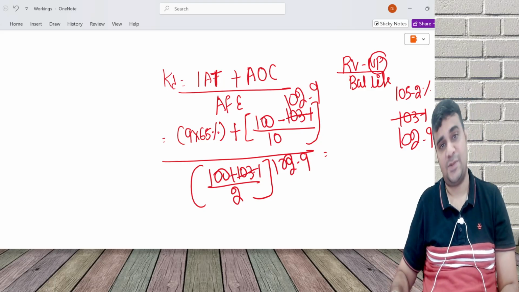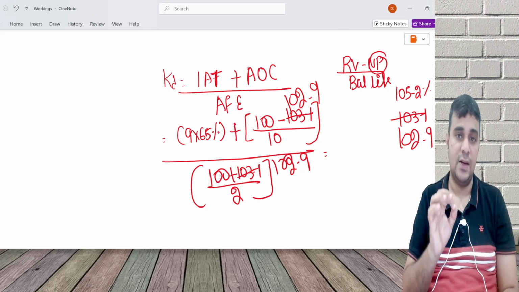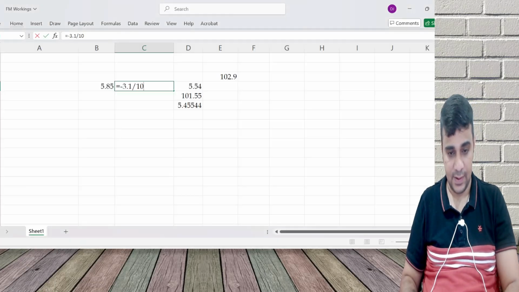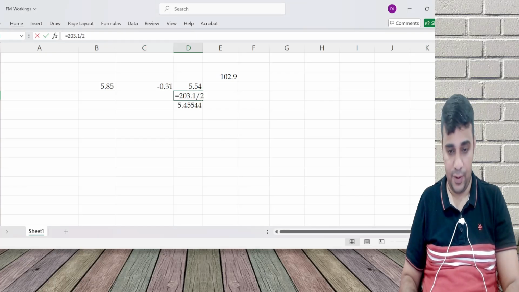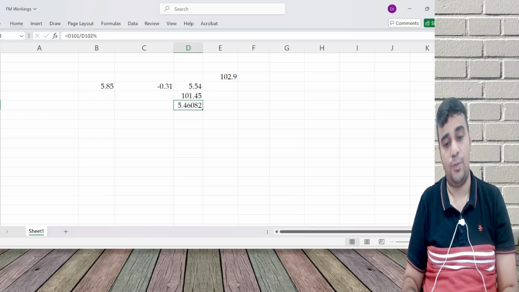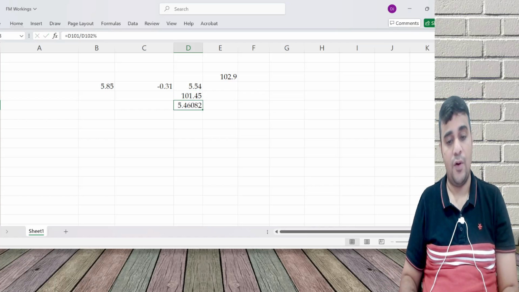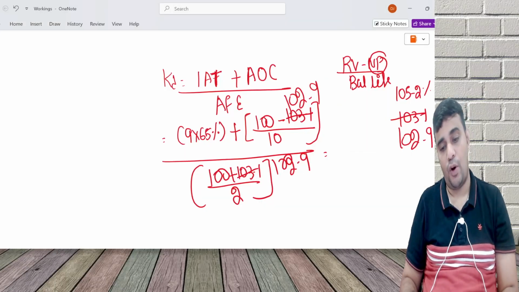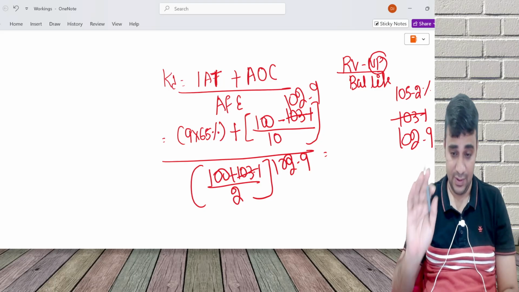This is the benefit of MCQs. If in a hurry you make mistakes, all that will get corrected. Here it will be 2.9 only, and the average funds is 100 plus 102.9, which is 202.9, divided by 2.